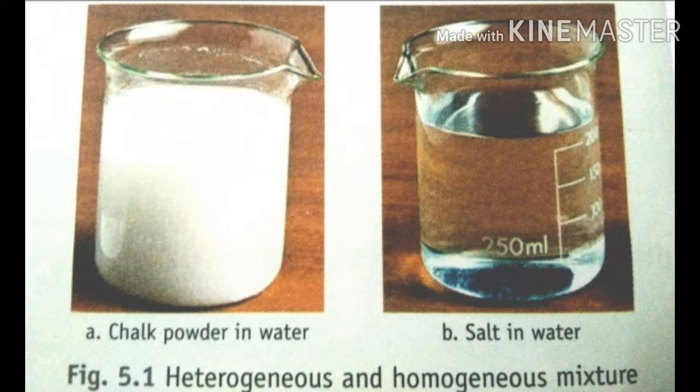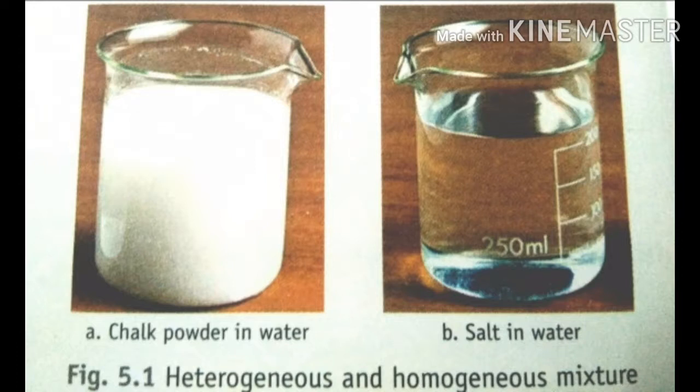First we'll see homogeneous mixture. A mixture in which the particles of the substances present cannot be seen is called a homogeneous mixture.